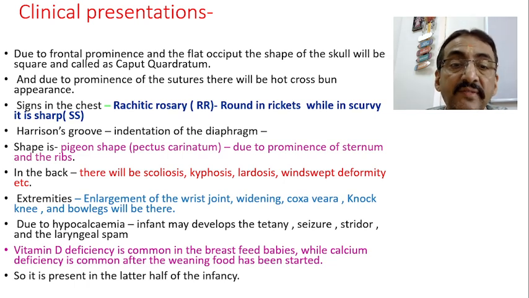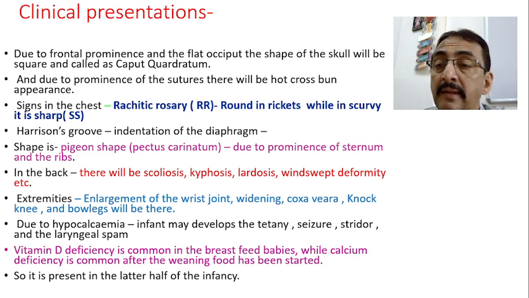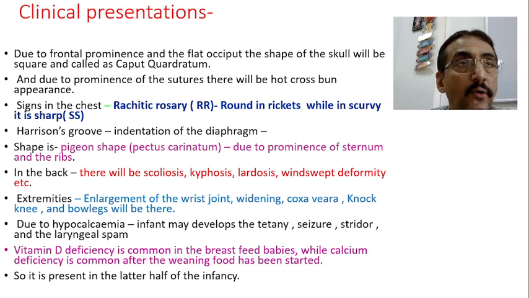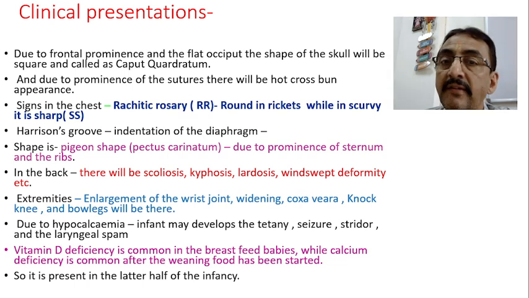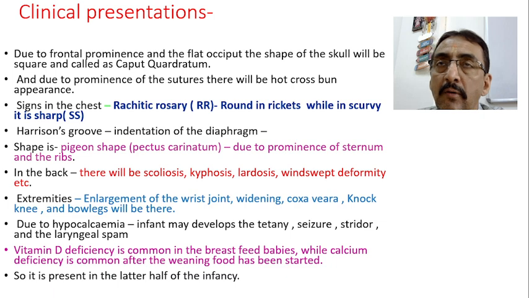So there may be seizures, stridor, and also laryngeal spasm. These are all because of calcium problems. Less calcium leads to all these problems, because muscular function, the tonicity of the muscles, is maintained by calcium ions. Muscle contraction is mainly mediated by calcium. Okay, that is very important.